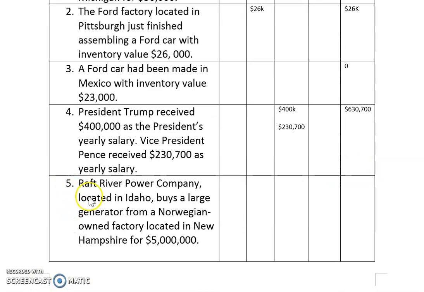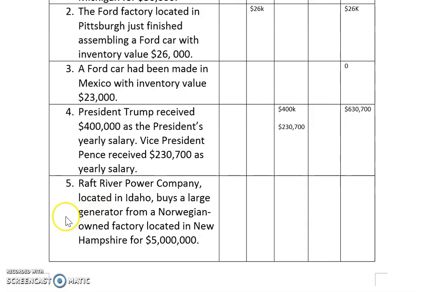Next, Raft River Power Company, located in Idaho, buys a large generator from a Norwegian-owned factory located in New Hampshire for $5 million. Let's see. This is a company, so it's a private firm, first of all. Secondly, they buy a large generator. A generator is a machine, so it is equipment, right?